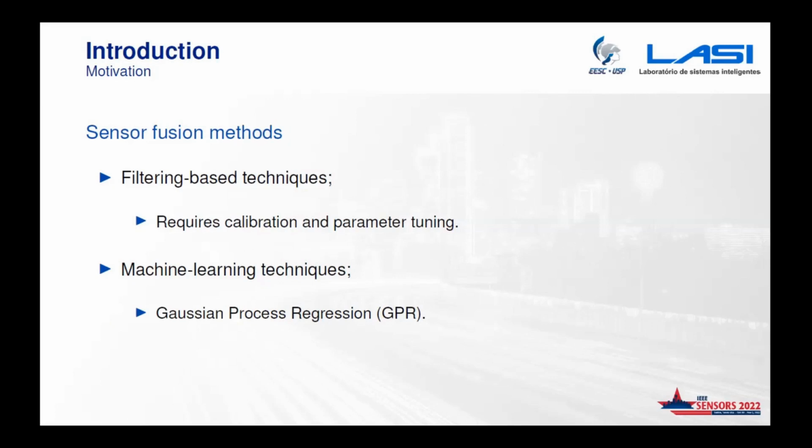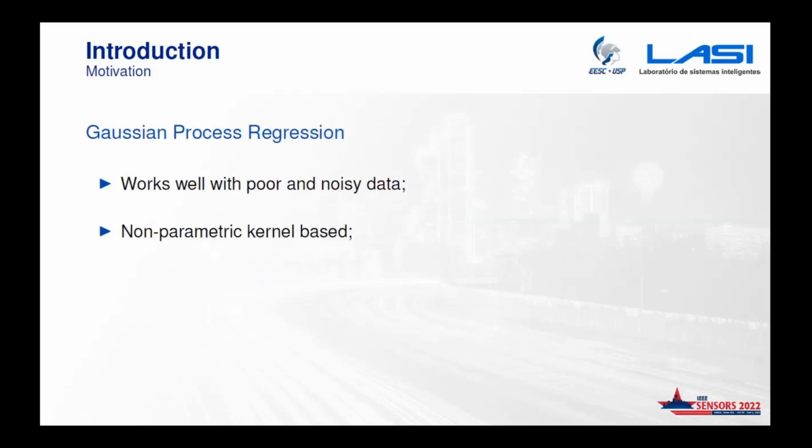In this work, we chose to work with the Gaussian Process Regression model, which we'll call GPR. The reason is that the GPR model works really well with small data, which is our case for this problem, and it's a non-parametric, kernel-based method. I'm going to explain a little later which kernels we're using.